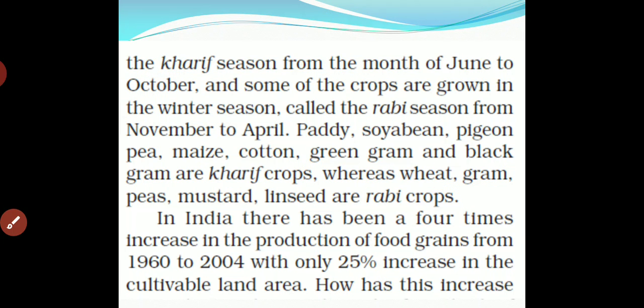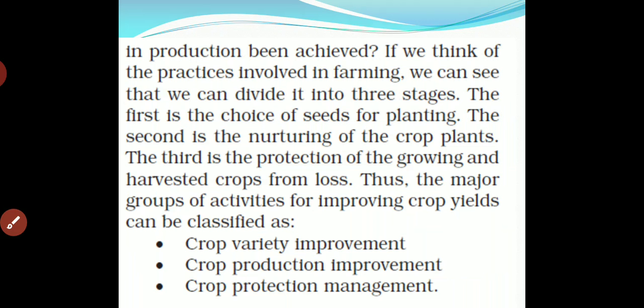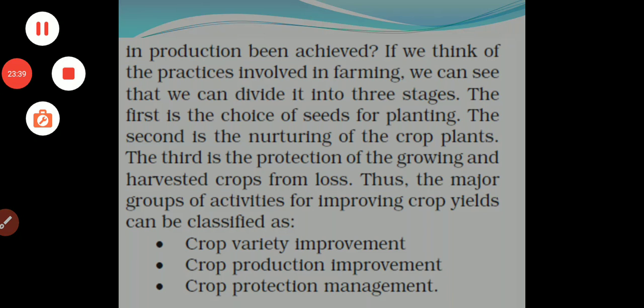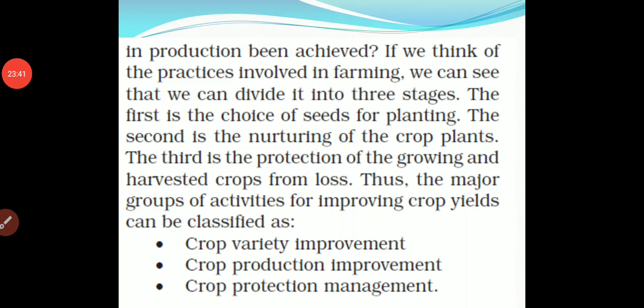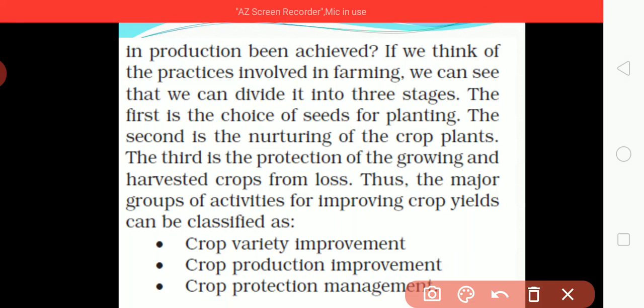So how has this increase in production been achieved? If we think of the practices involved in farming, we can divide them into 3 stages for improving our crop production or crop management. The first is the choice of seeds for planting.